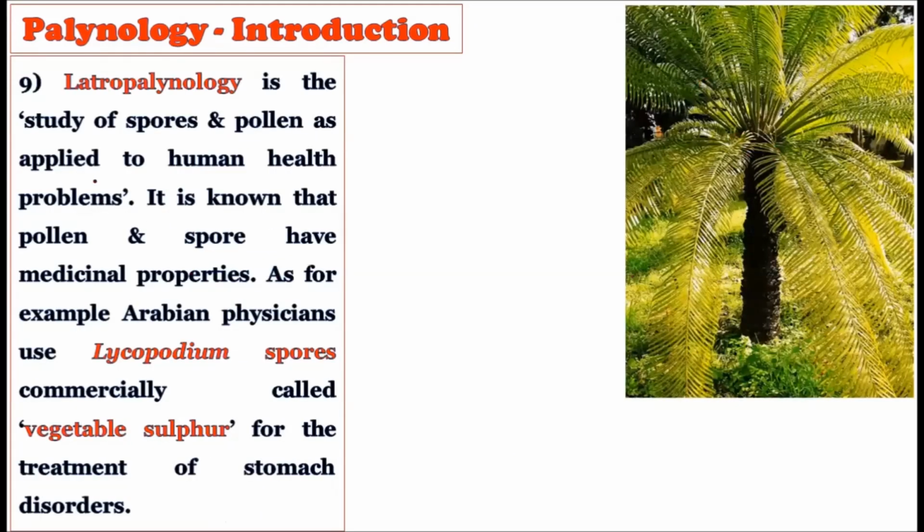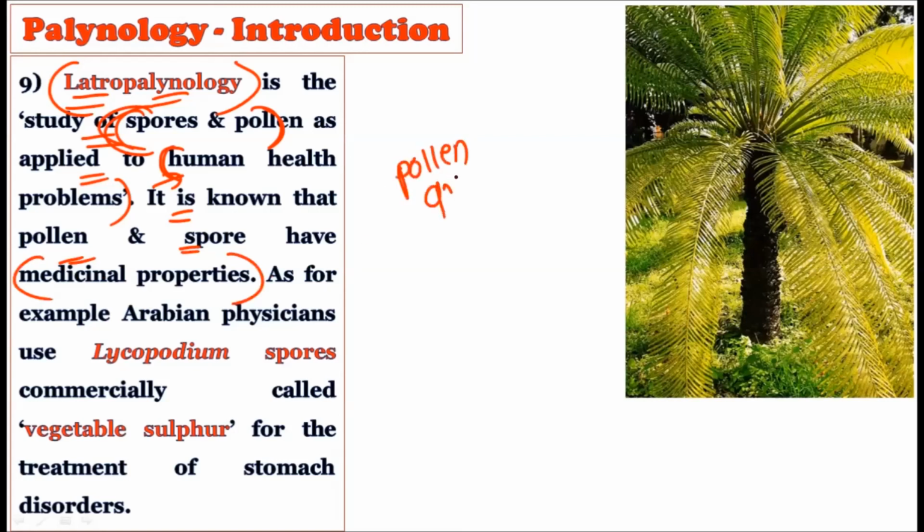See, the final and the last branch of palynology is the iatropalynology. It is the study of spores and pollen as applied to human health problems. Okay, so the study of the spores or the pollens in relation to human health problems will all come under the iatropalynology. It is known that the pollens and the spores have medicinal properties, right? Many pollen grains and spores show medicinal properties, and these can be used by human beings. Under the iatropalynology, we will come to know which kind of pollen grains are useful for human health, and we can actually use these pollen grains to have a good health, right?